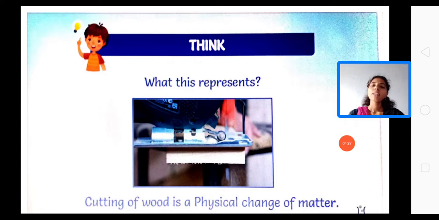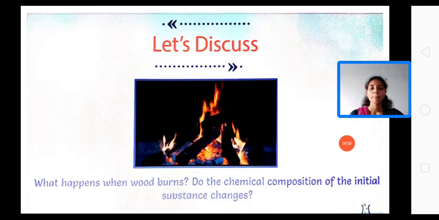So when we cut wood, what does it mean? Is this a physical change or a chemical change? Simply we can say here, we are cutting the wood, right? The form is changed, but the chemical composition does not change. So cutting of wood is a physical change of matter. And see here, what happens when wood burns? When we cut wood, that is an example of a physical change of matter.